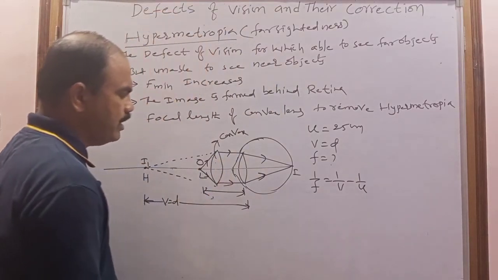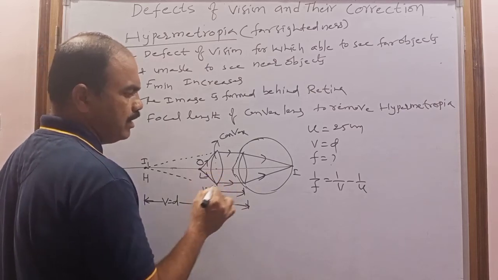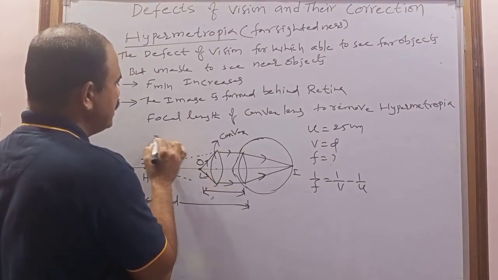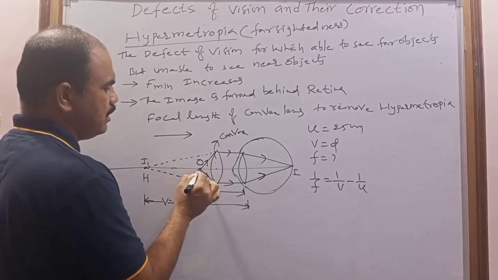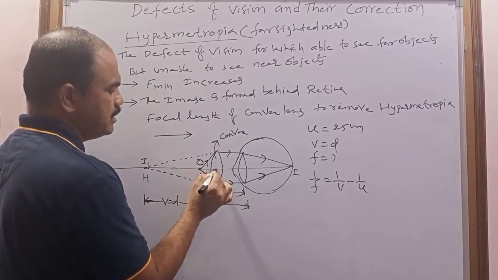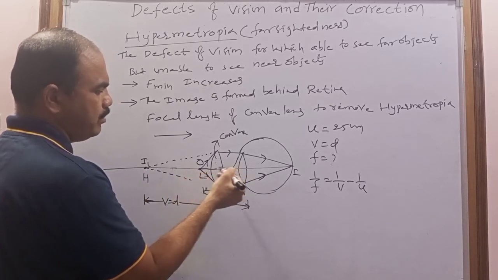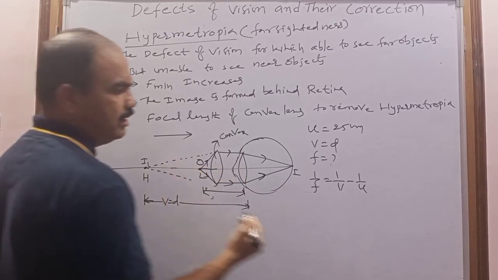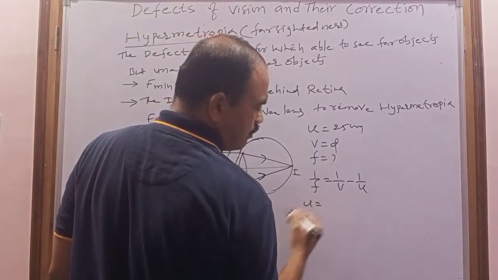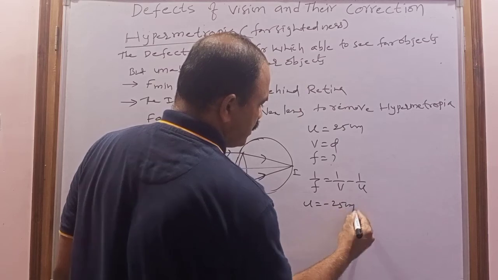So what is the sign convention? All the distances are measured from the optic center of the lens. Now this is the direction of the incident light. Now this is the object. To measure the object distance, in which direction are you moving? Opposite to the direction of the incident light. So that's why U is equal to minus 25 centimeter.